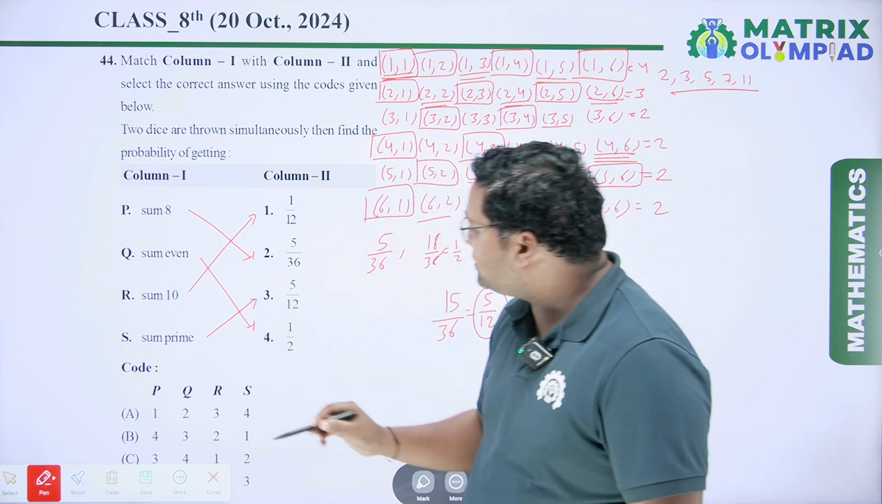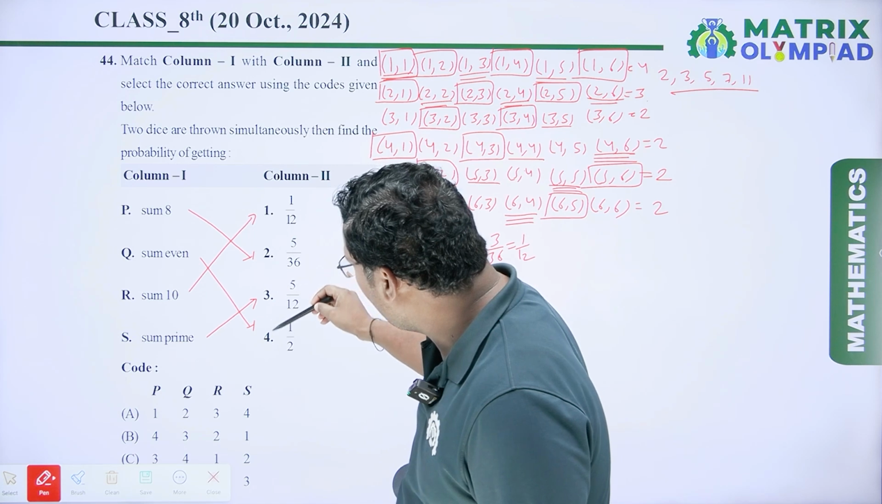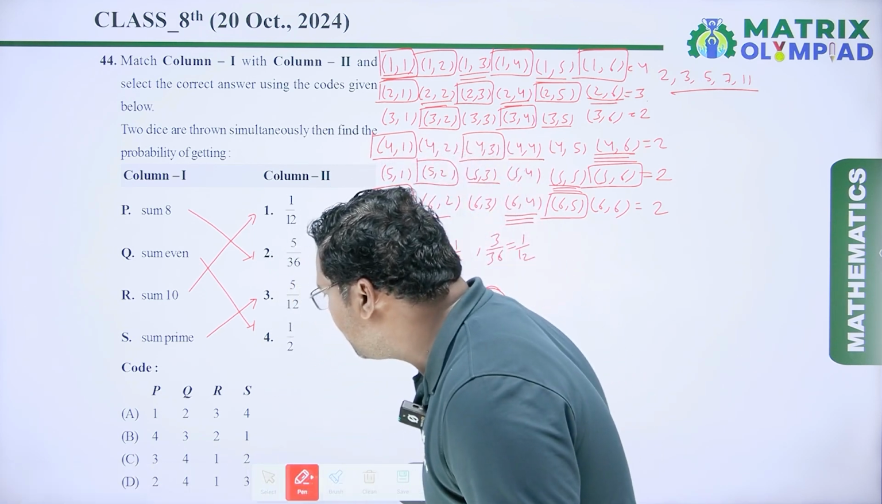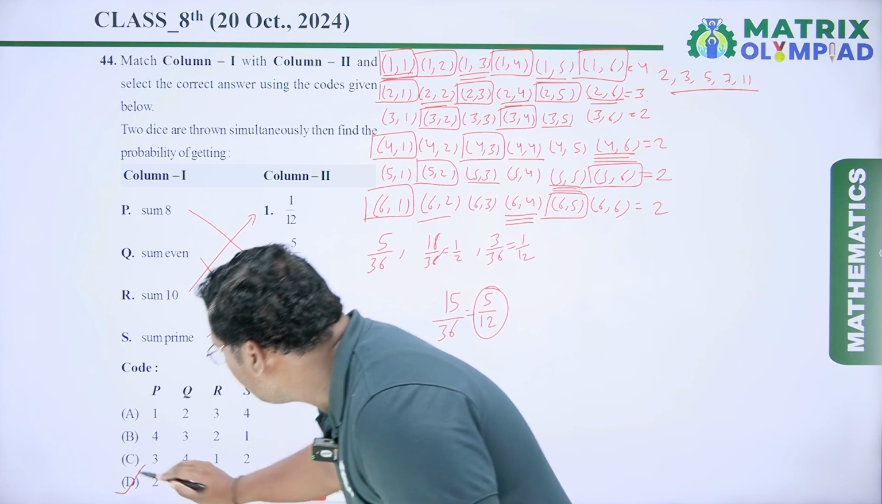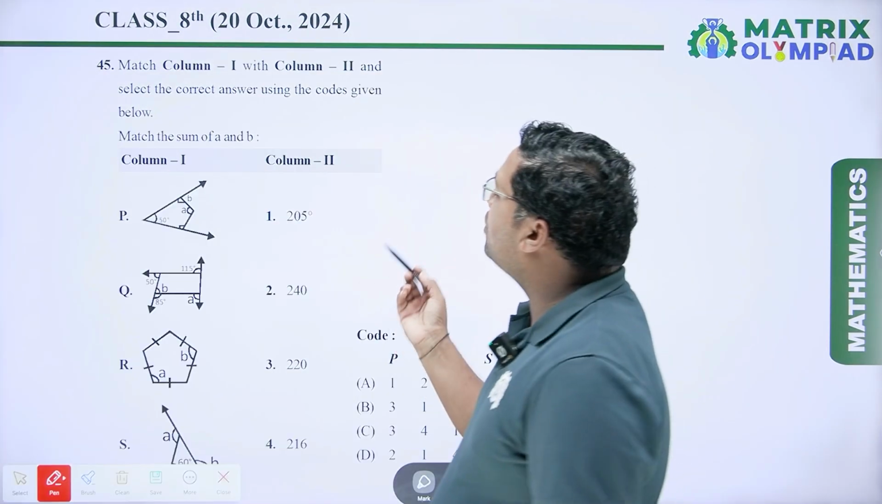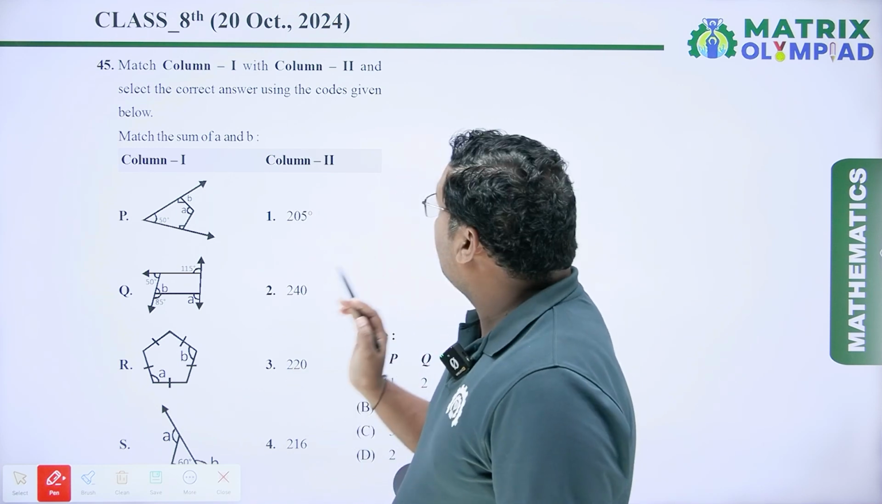So the right option is 2, 4, 1, 3, which is option number D. So option D will be the right answer. Now coming to the next question. Match column 1 with column 2 and select the correct answer using the codes given below.